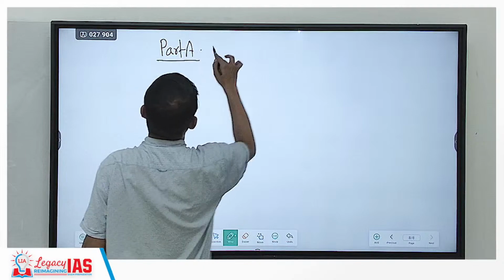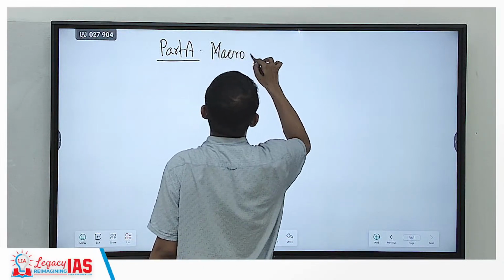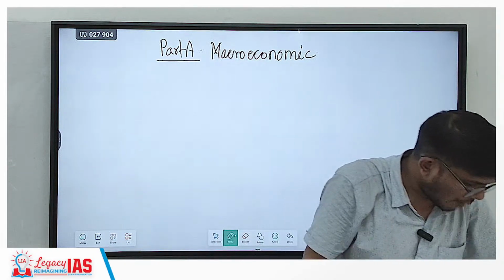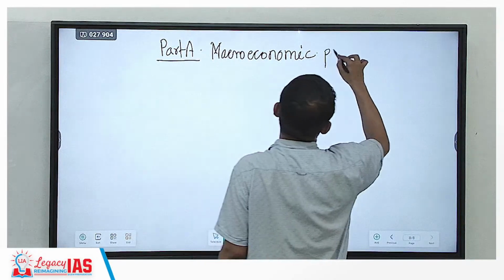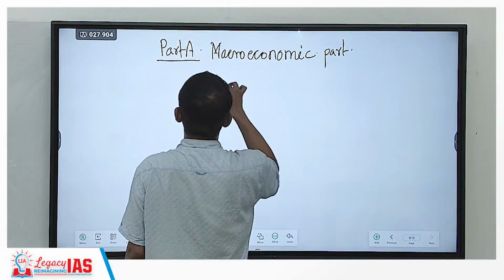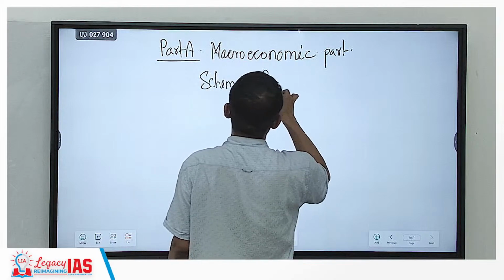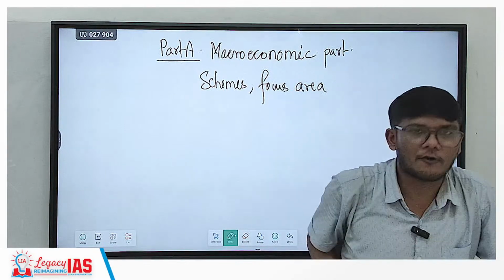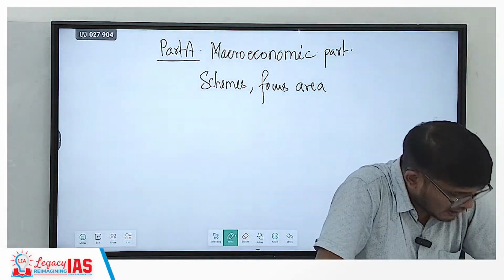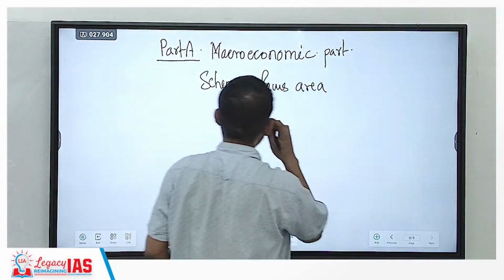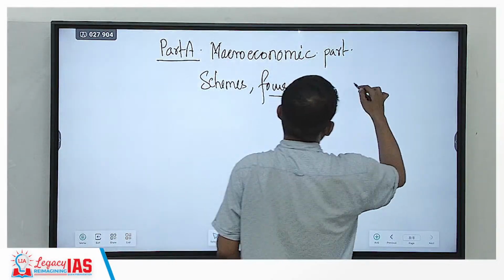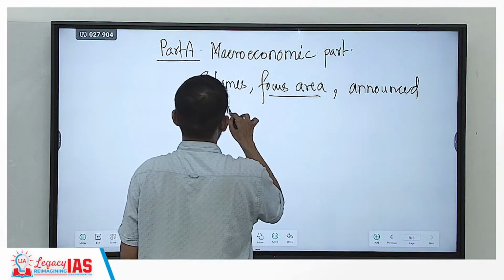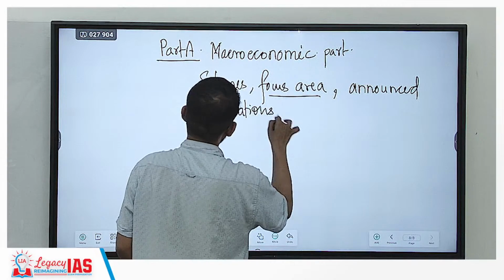Part A consists of the macroeconomic part, which would talk about the schemes, and the focus area. Basically, in general, telling you where the focus of the government is. It talks about the schemes, the priorities and focus area, and the announced allocation. So this is from the bird's eye view.